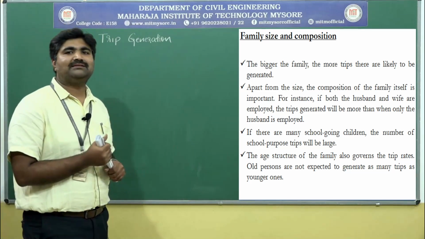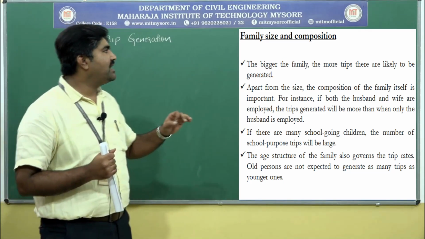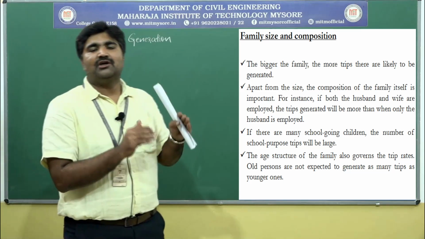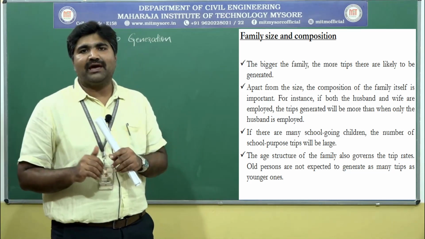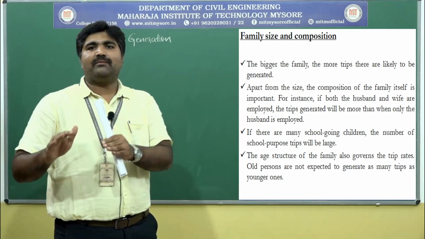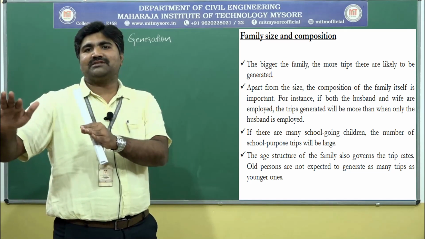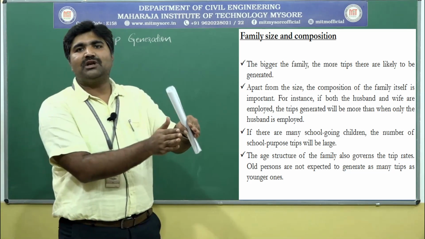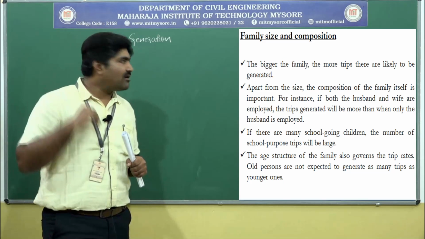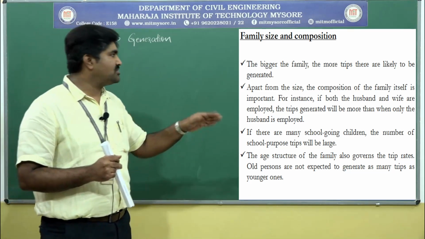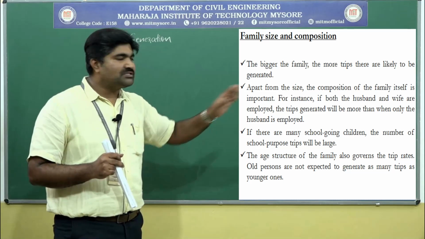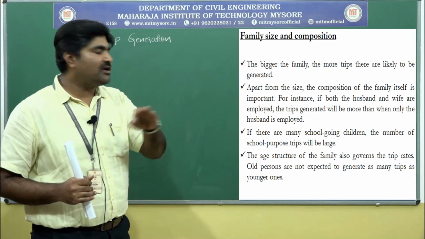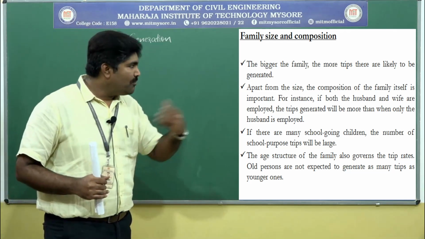Next factor, that is the family size and composition. The bigger the family, the more trips they are likely to generate. If you consider a family with 4 members and another family with 10 members, the family which consists of more members, that is 10 members, make more number of trips when compared to a family which has only 4 members. Apart from the size, the composition of the family itself is very important. For instance, if both husband and wife are employed, the trips generated will be more than when only